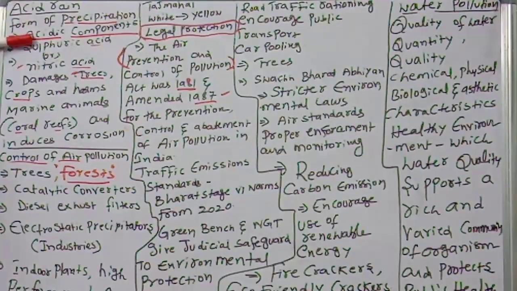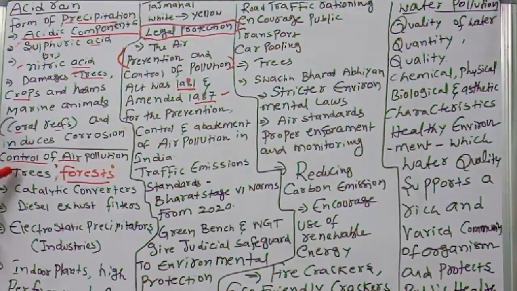Acidic components means sulfuric acid and nitric acid. These are all very dangerous. They damage trees and crops, harm marine animals and coral reefs, and induce corrosion. So we have to reduce acid rain, otherwise severe problems will come. So how do we control acid rain and air pollution?